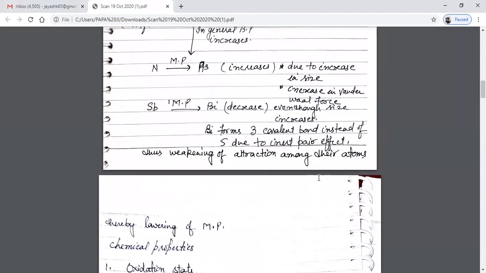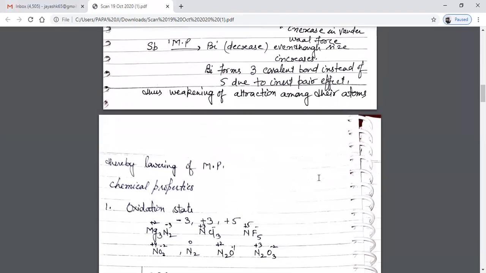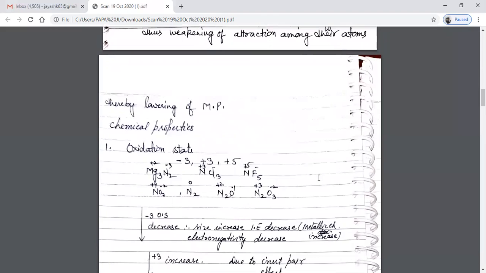Then come the chemical properties. The first chemical property which we'll be discussing here is the oxidation state. The oxidation states shown by group 15 are -3, +3 and +5. Here I have written a few examples to show that nitrogen shows oxidation states from -3 to +5 in its compounds.